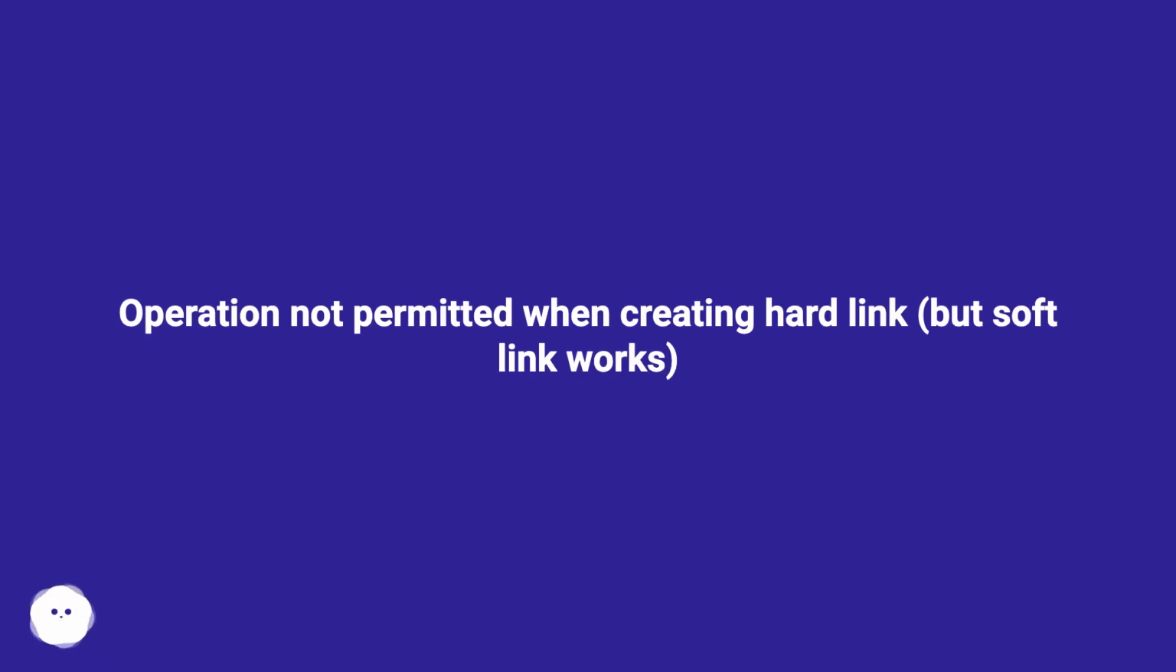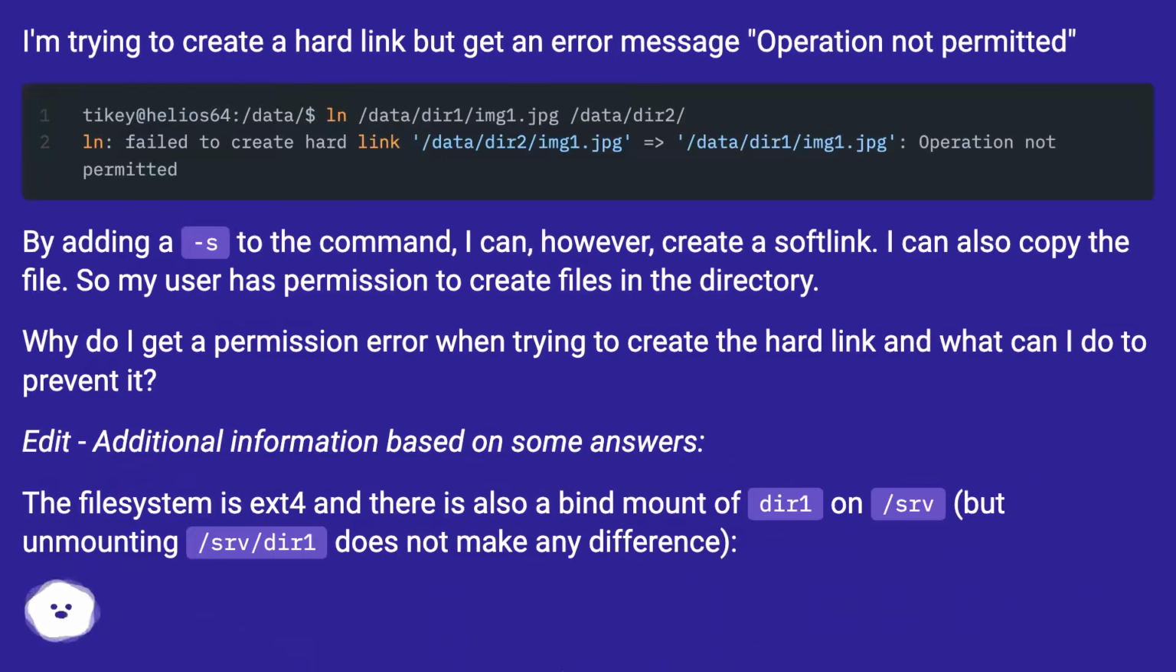Operation not permitted when creating hard link, but soft link works. I'm trying to create a hard link but get an error message, operation not permitted. By adding an s to the command, I can, however, create a soft link. I can also copy the file. So my user has permission to create files in the directory.